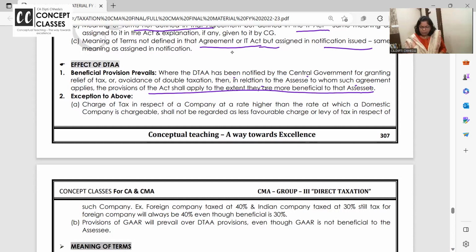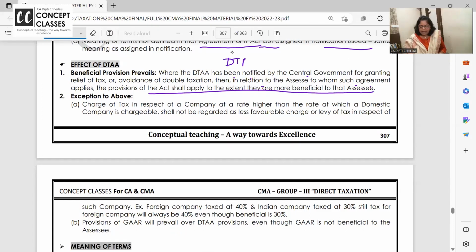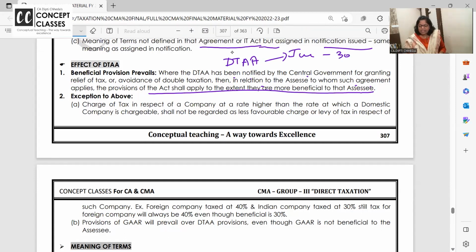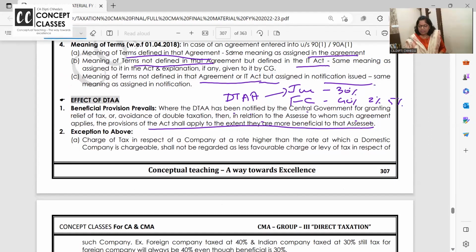But we all know that wherever a double taxation avoidance agreement is there, for an Indian company, what is the highest tax rate? 30%. For a foreign company, what is the tax rate? 40%. The surcharge rate for foreign companies is 2% and 5%. For Indian companies it is 7% and 12%.